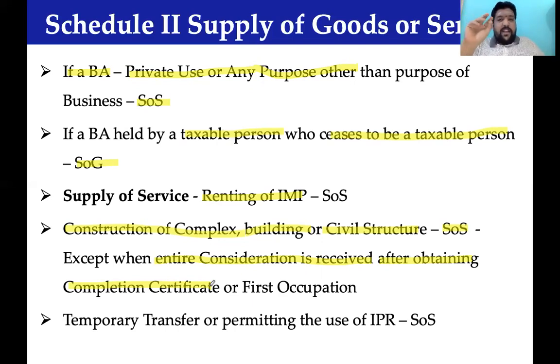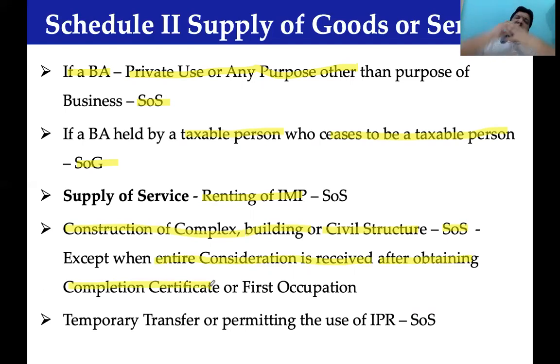Entire money, not just some money received, which means what? Even 1 rupee collected before the completion certificate, and 39 lakh 99,999 collected only after it, the entire 40 lakhs will be leviable to GST. Can you appreciate this discussion?